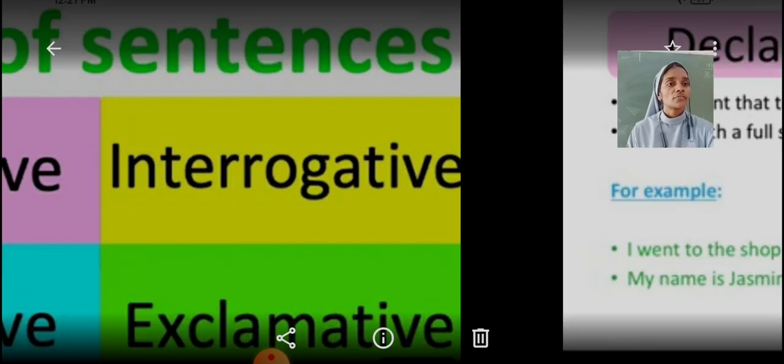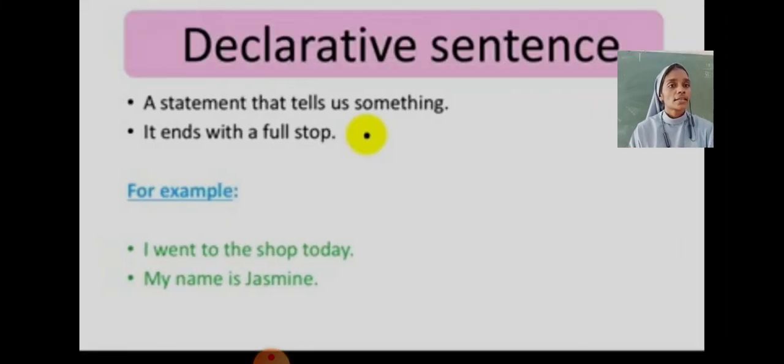Now we'll start with the first one, that is declarative sentence or assertive sentence. A statement that tells us something. That means this kind of sentence states or declares something like an opinion, idea or fact. It states, it says something formally, or it declares, it announces something.